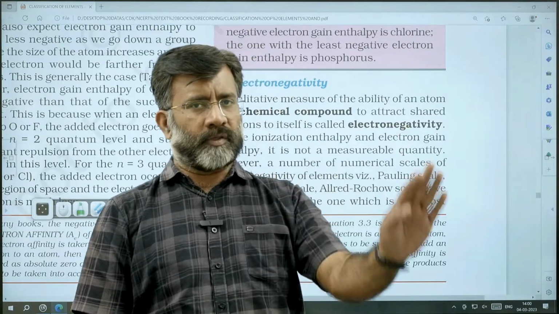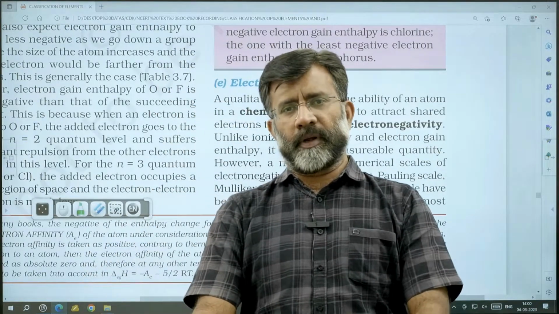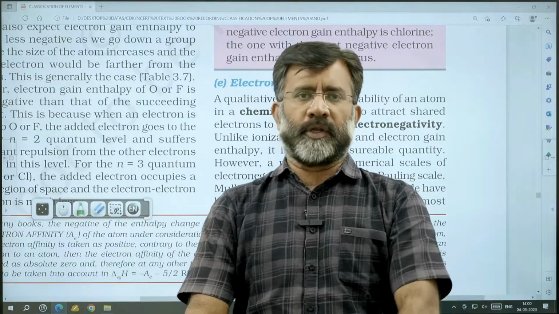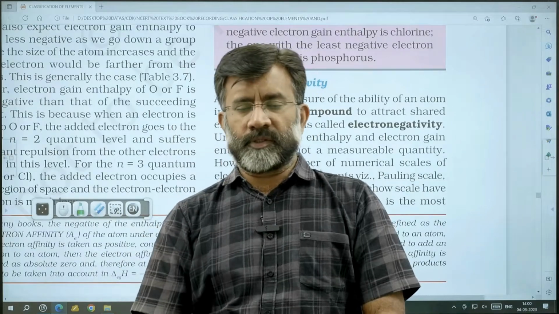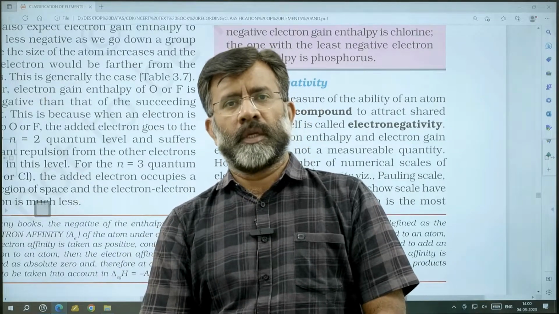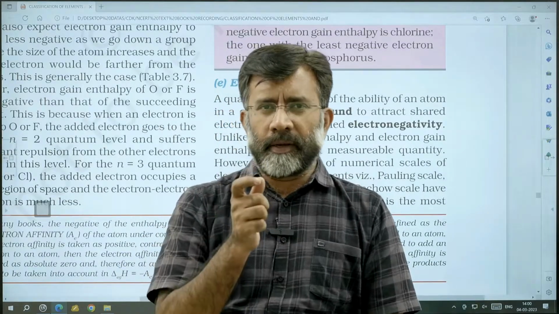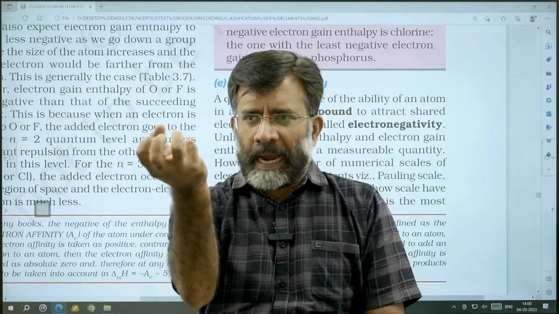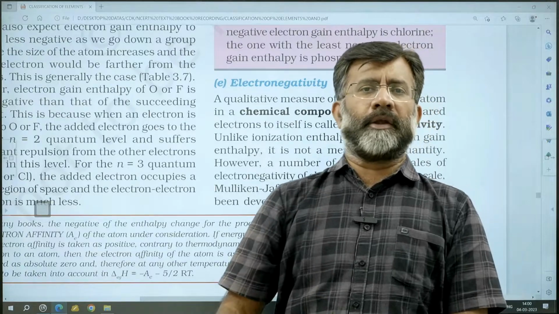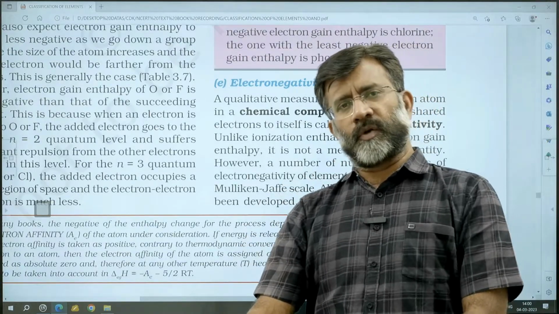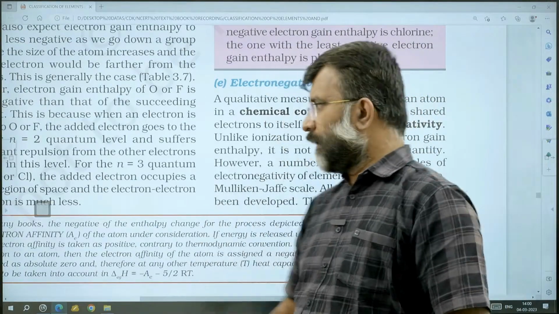It is the property of an atom in a bonded condition. It is a varying property, not an absolute value. It refers to the tendency of an atom to attract the shared electron towards it in a covalent bond. That is what is called electronegativity.